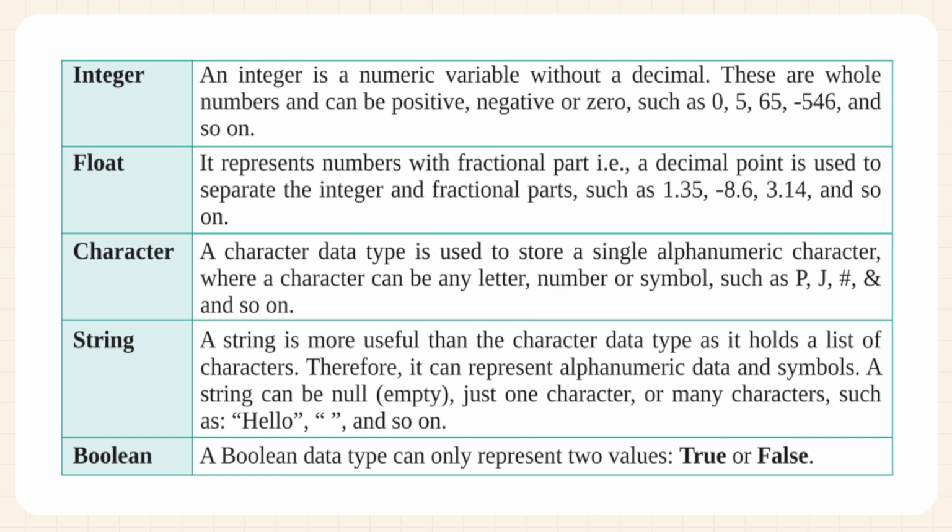Character. A character data type is used to store a single alphanumeric character, where a character can be any letter, number or symbol, such as P, J, hash, and so on. String. A string is more useful than the character data type as it holds a list of characters. Therefore, it can represent alphanumeric data and symbols. A string can be null, empty, just one character, or many characters, such as hello, and so on. Boolean. A Boolean data type can only represent two values, true or false.